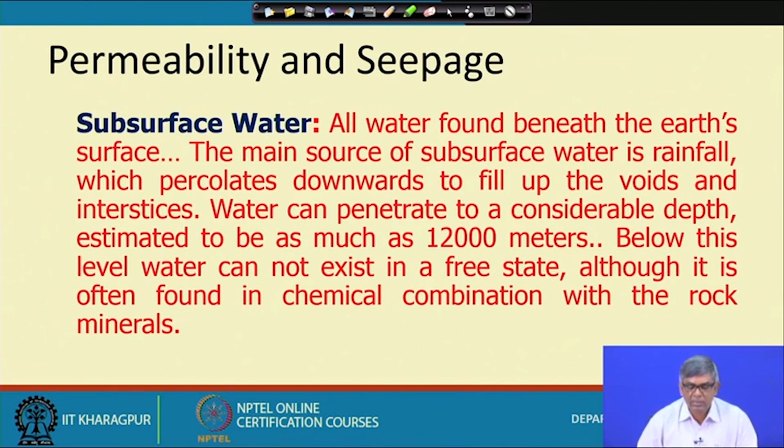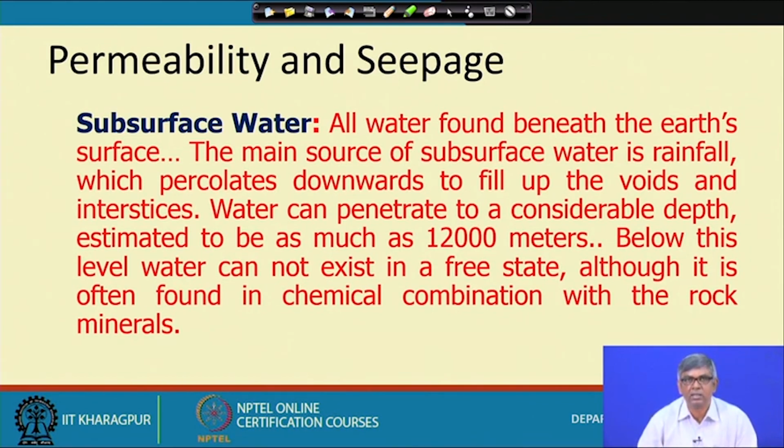So we can expect water up to that depth, and below this level water cannot exist in a free state, although water can be there in the form of chemical combination in crystalline form, combined with rock minerals. Those waters are not free water.